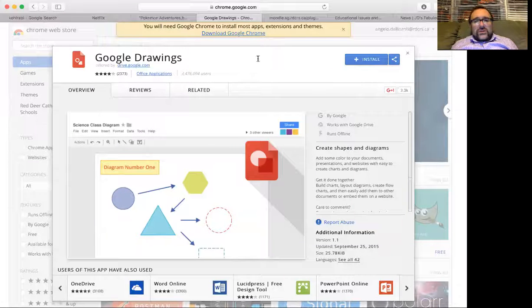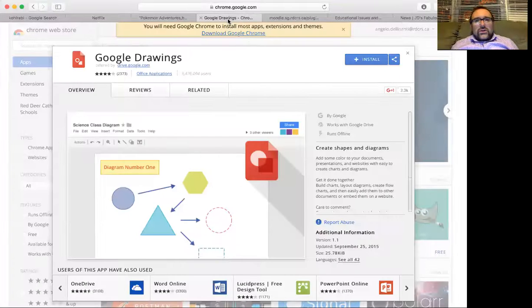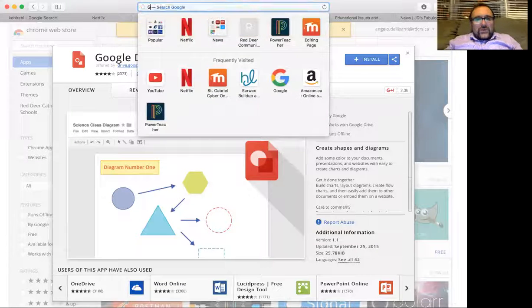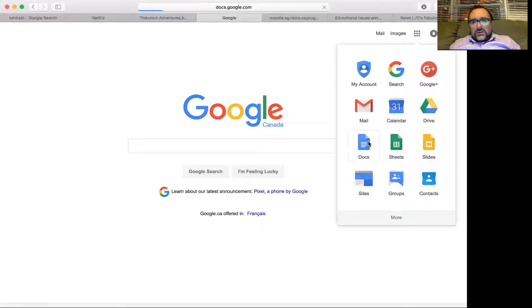The most important thing that I do have to reinforce is this whole fact. Make sure you change your file into PDF. So every time you create a Google Doc drive, you could actually change your file. So let me go back to Google and go under Docs.